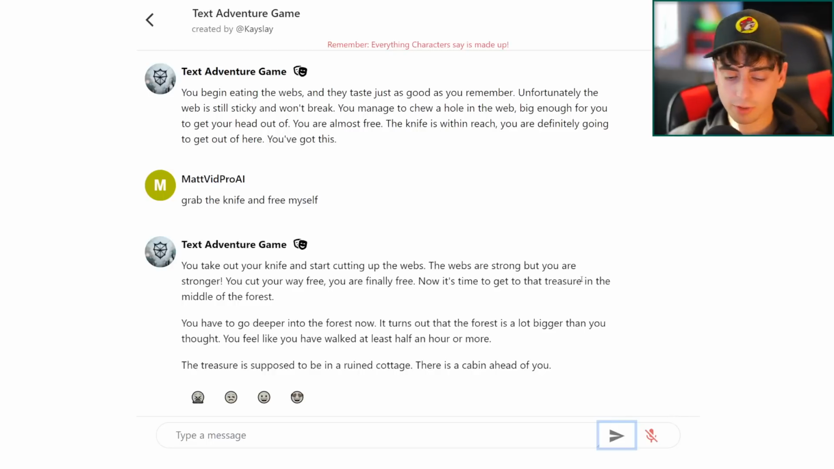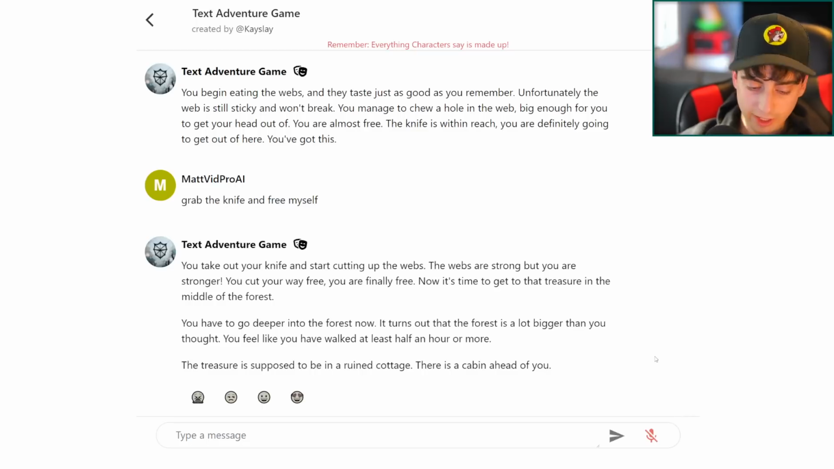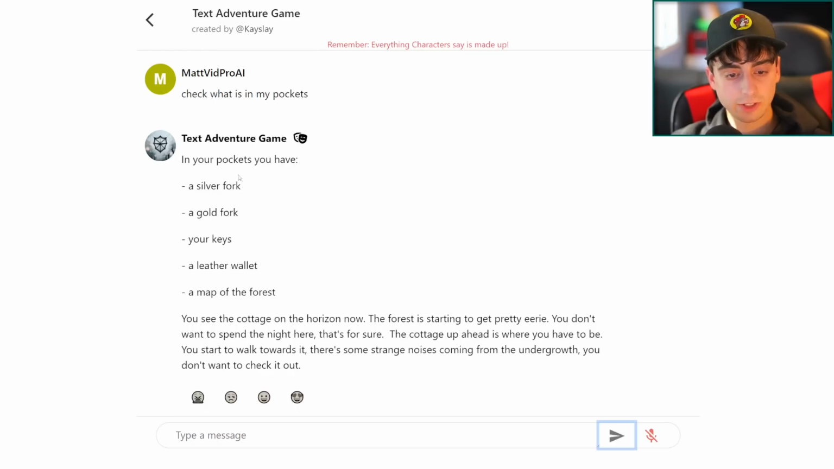You have to go deeper into the forest now, and it turns out that the forest is a lot bigger than you thought, and you thought you'd have walked at least half an hour or more. The treasure is supposed to be in a ruined cottage. There is a cabin ahead of you. So again, it's leading us into a story here, and it's very consistent. I can also do things like check what is in my pockets, and as you can see, it tells us what's exactly in our pockets, and the cottage in front of us continues the story.